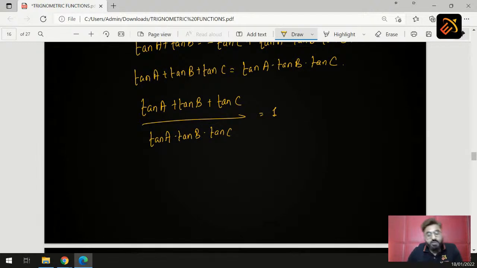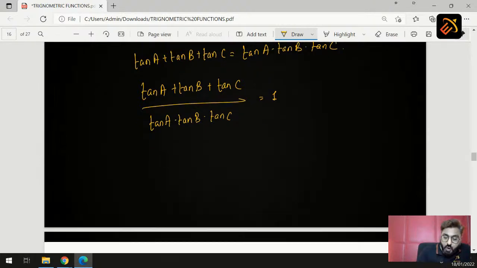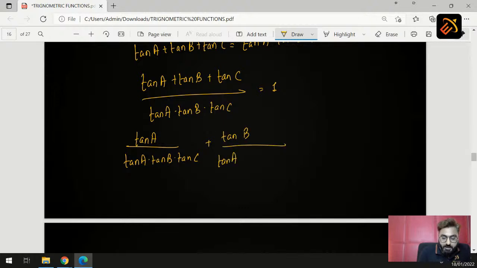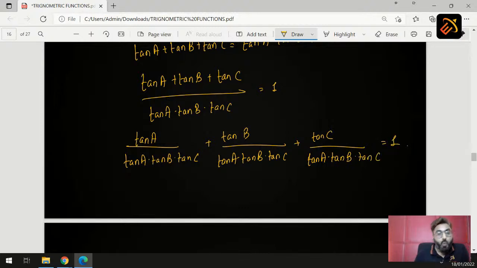Now we are getting the answer in terms of tan. So what should be the next step? So let's split the denominator. When we split the denominator, we get tan A upon tan A into tan B into tan C plus tan B upon tan A into tan B into tan C plus tan C upon tan A into tan B into tan C, which is equal to 1.